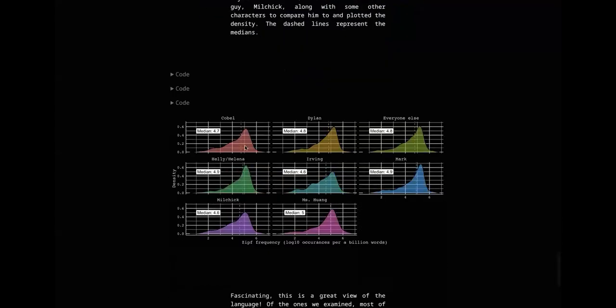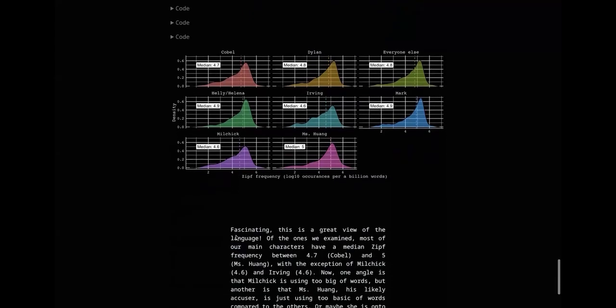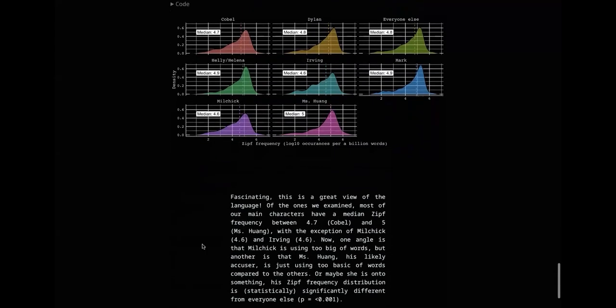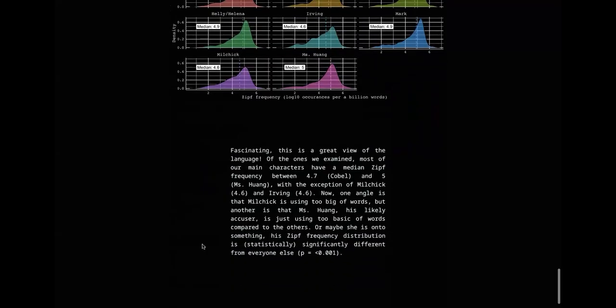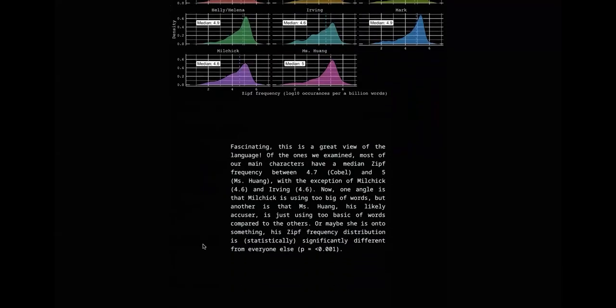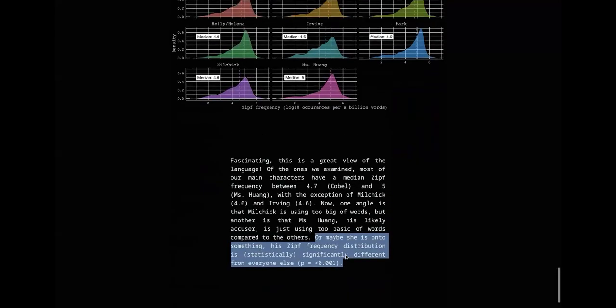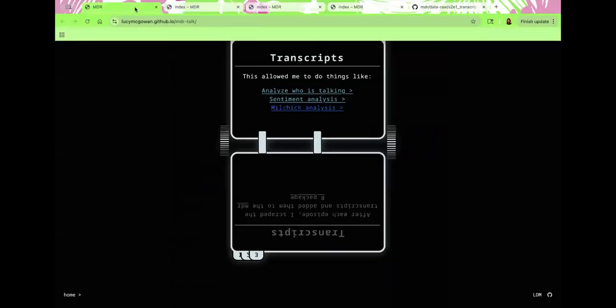And so we did that as well and compared Milchick to a whole bunch of other characters to see if the distribution looked different. I thought that was interesting because his Zipf frequency distribution was actually different from everyone else's. So that was the one where we saw some difference.